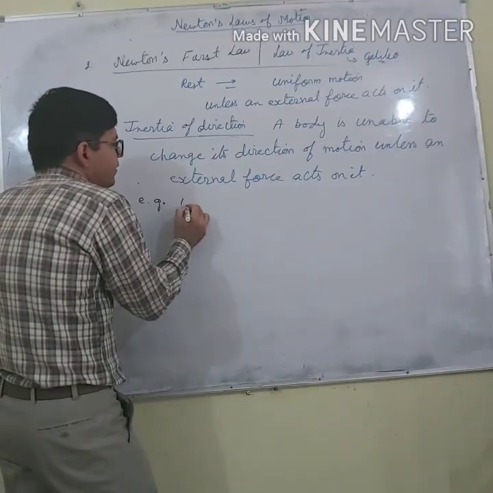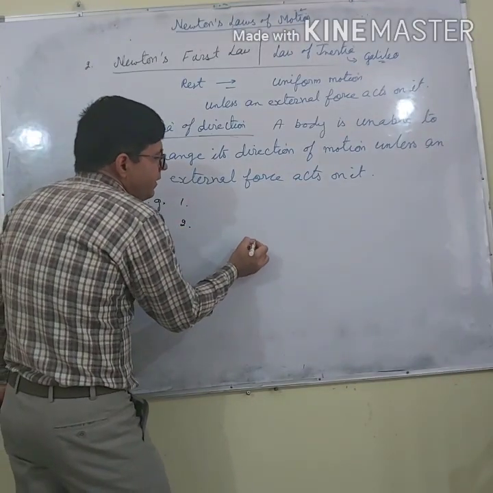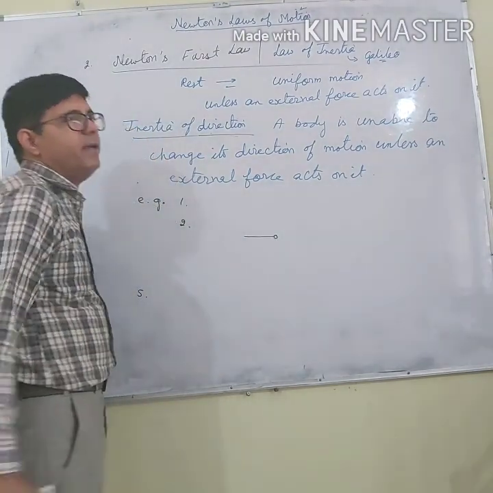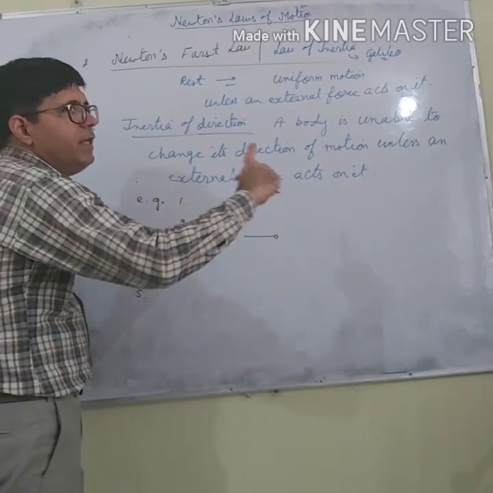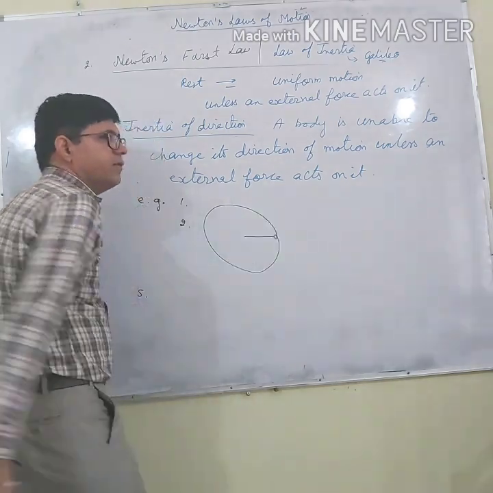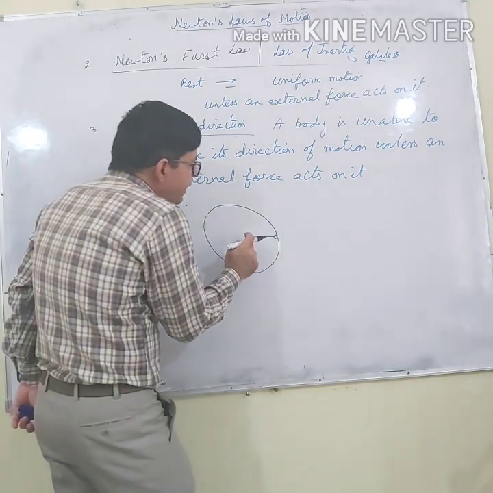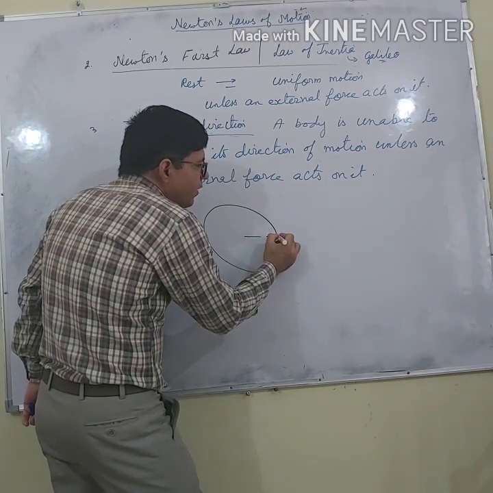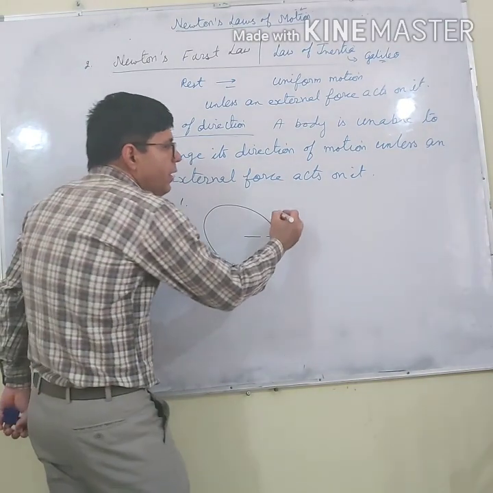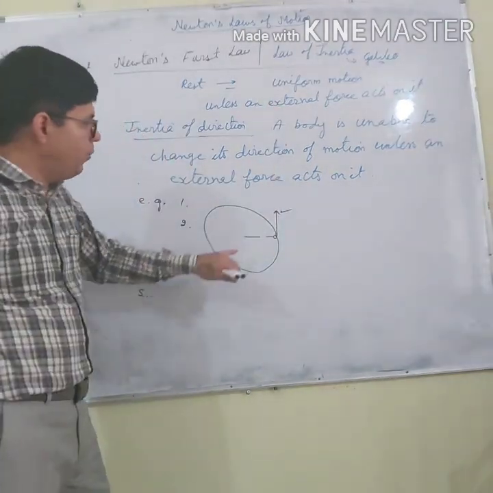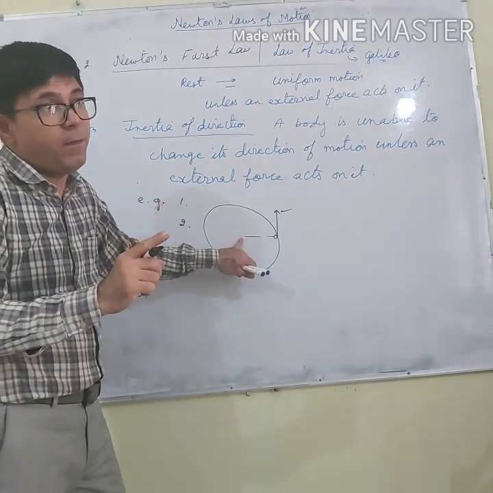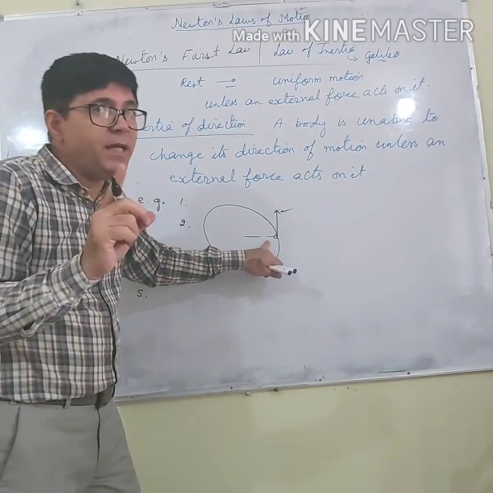Second point: let us say we have tied a stone to a thread and we start whirling the stone. Let us say the stone starts describing circular motion. If at any point the string breaks, what will happen? The stone will fly in this direction. Why? Because the stone cannot change its direction without any external force.